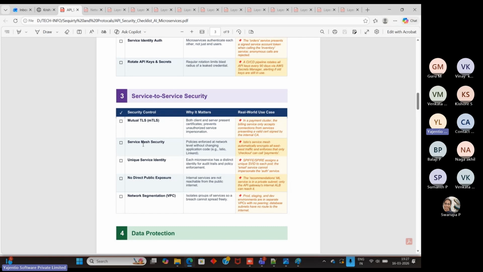Okay, all of this will be in between, as I told. I said there is one service talking to another service, so it should be handled here. Unique service identity: only one ID should exist, each and every service should maintain one ID. No direct public exposure. Okay, EPS, this one is major and important.